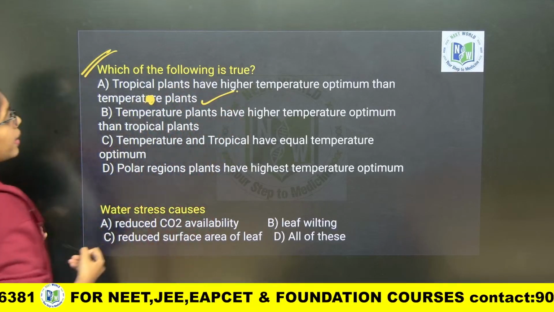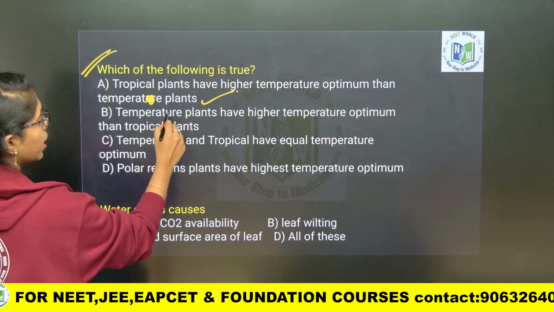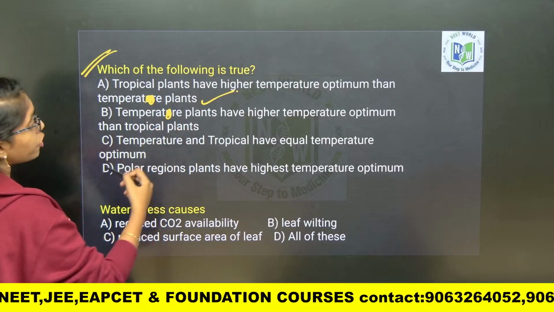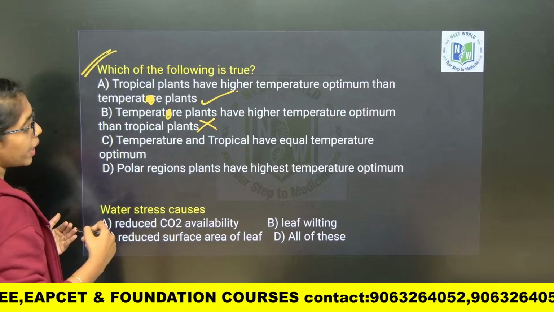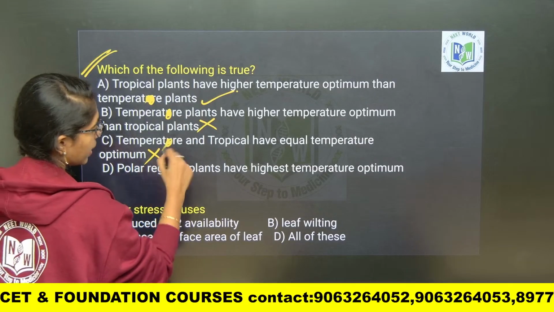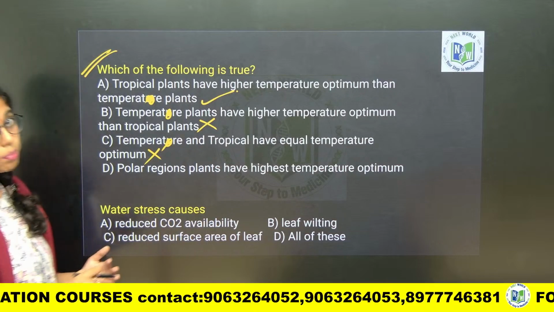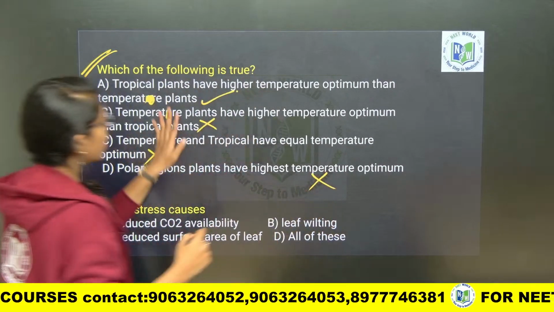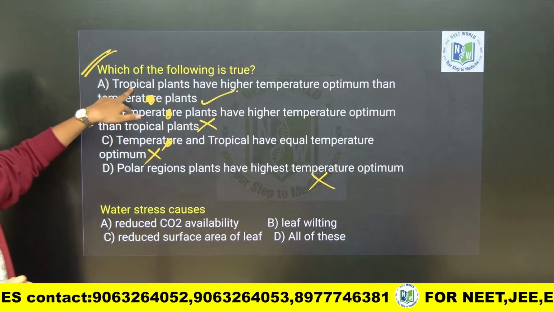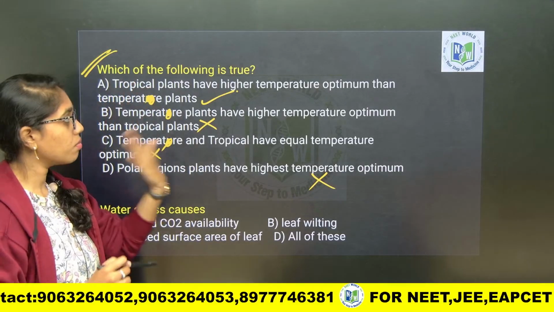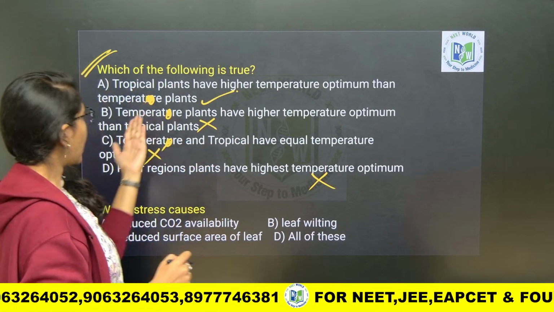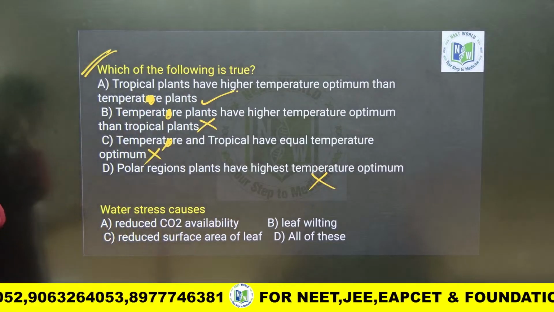True. Temperate plants have high temperature optimum than tropical plants. Wrong. Temperate plants and tropical plants have equal temperature optimum. That is not correct. Polar region plants have high temperature optimum. Wrong. So here the only correct statement is A. Tropical plants, nothing but C4 plants, will have high temperature optimum than the temperate plants, that is C3 plants.